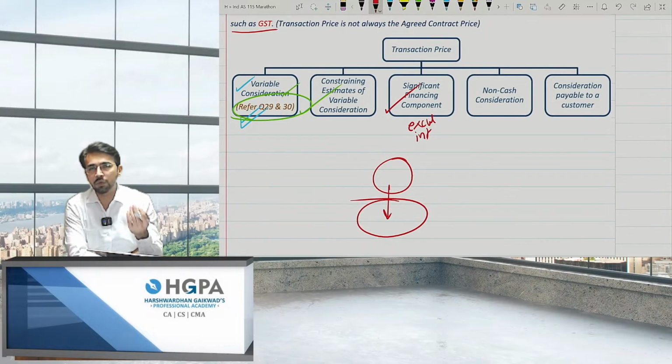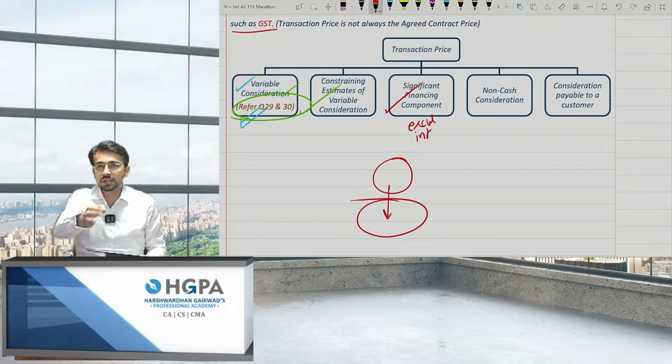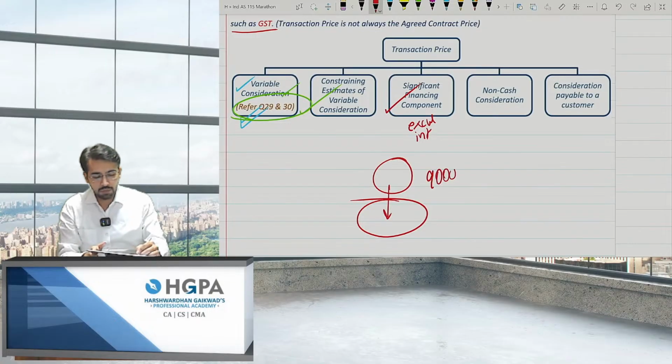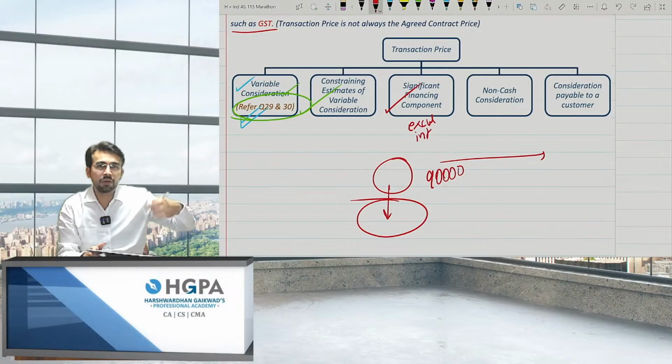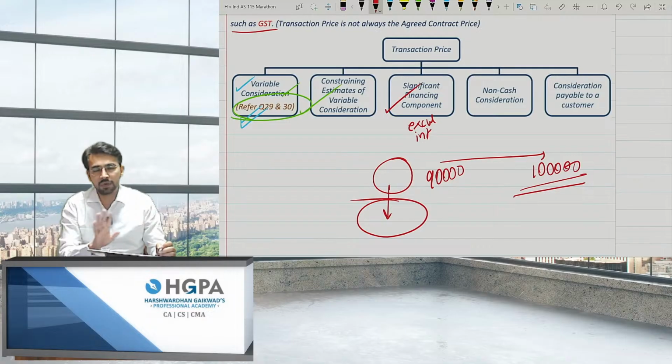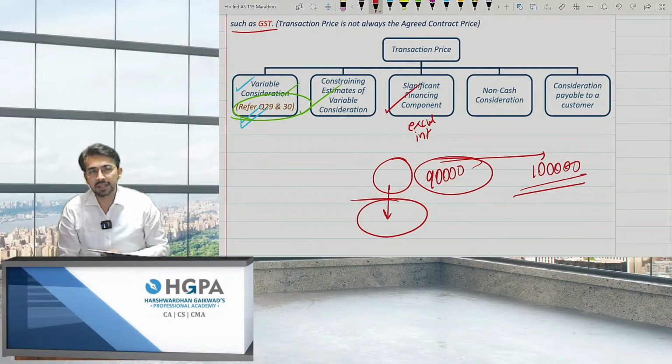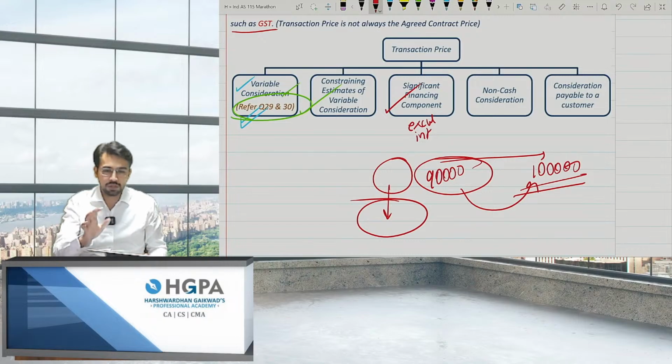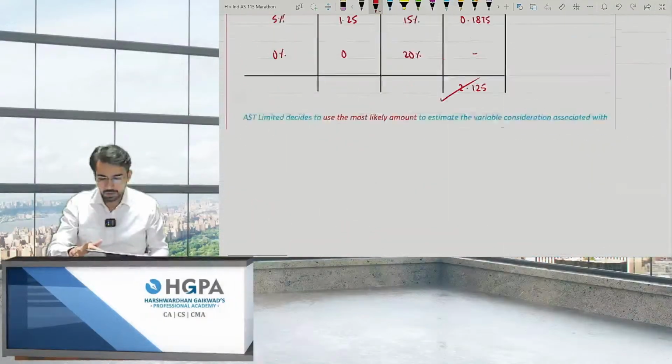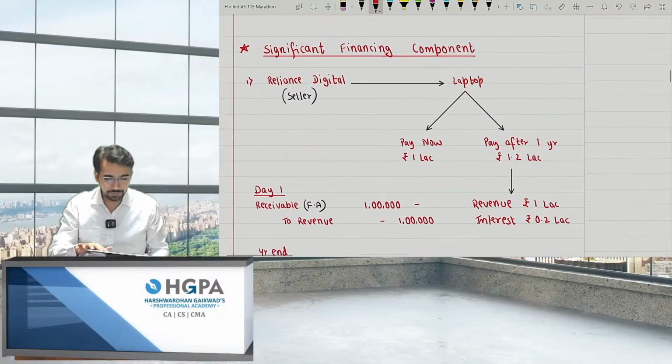Although I'll be giving you 1 lakh rupees, that 1 lakh was not of the laptop. The laptop was the current present value. When the delivery was given at that time, what was the rate? So let's say, for example, it was 90,000. But since I told you that I'll be paying after 1 year, the price becomes 1 lakh. So is the contract price 1 lakh? The answer is yes. But can I say the transaction price is only 90,000, because this 10,000 will only be the interest cost, right? So over here, significant financing component.